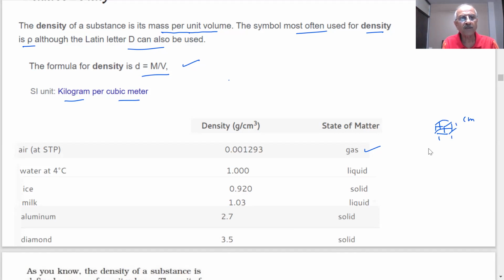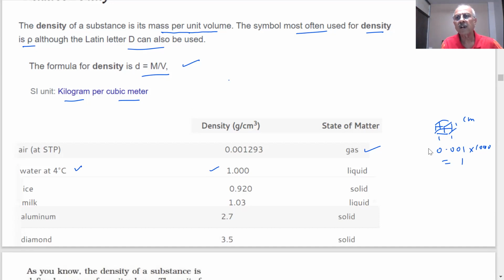Now come to water at 4 degrees centigrade, because temperature is mentioned. It depends on the temperature. You can see for water, students, density is 1 gram per centimeter cube. You can see how big it is compared to this, which is 0.001. Approximately I say 0.001. What do you multiply by so that you get 1? Multiply by what factor? 1000? Yes, sir. Get 1.